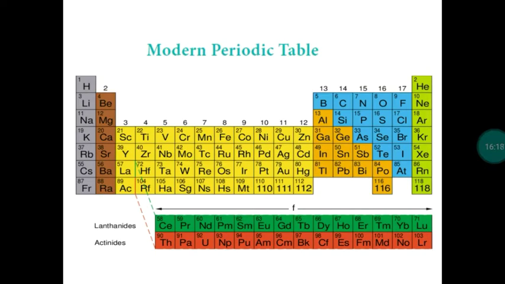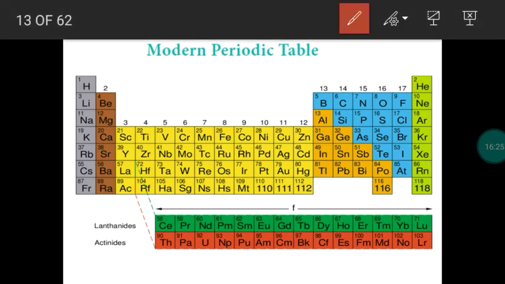Based on the modern periodic law, we have constructed the modern periodic table. The modern periodic table has totally 18 vertical columns. Vertical columns are called what? Groups. Group number 1, 2, 3, 4, like that. 18 vertical columns, totally 18 groups. Horizontal rows, 7 horizontal rows totally. Horizontal rows are called what? Periods. So totally 7 periods or 7 horizontal rows. So this is the modern periodic table.